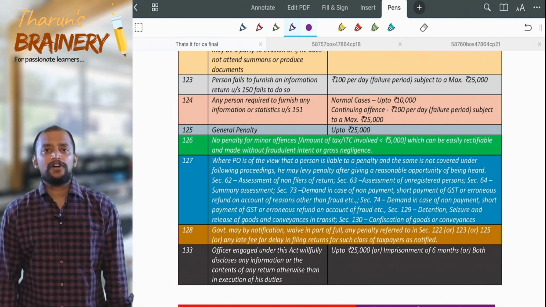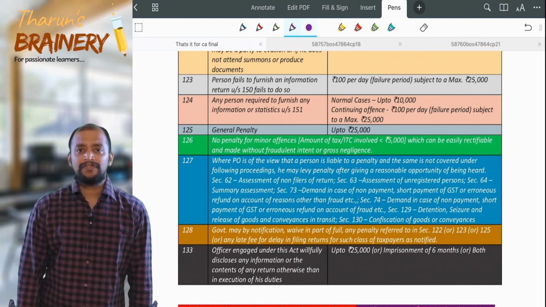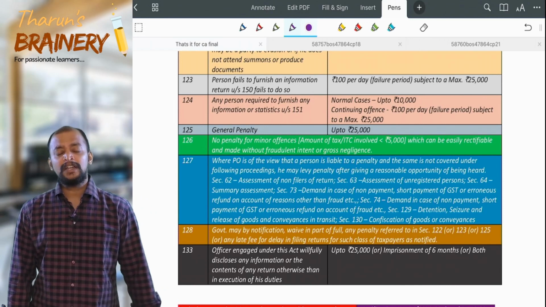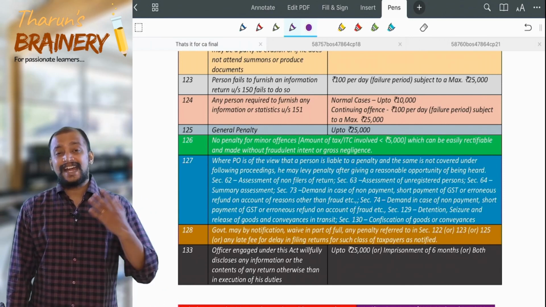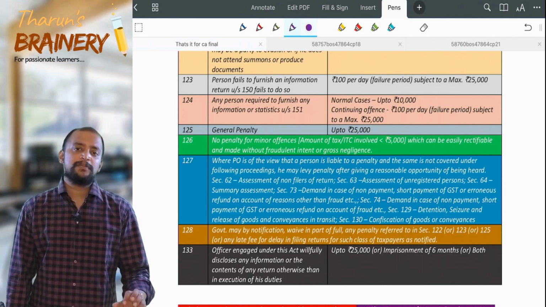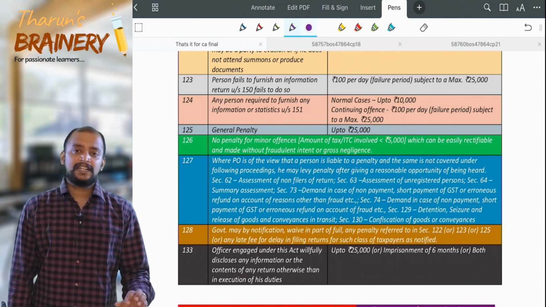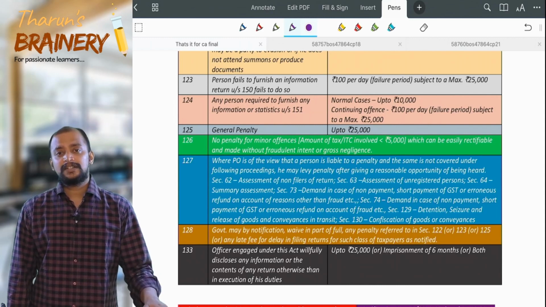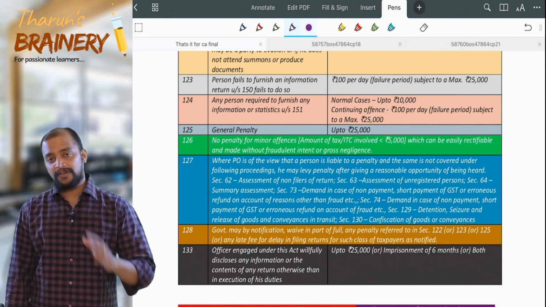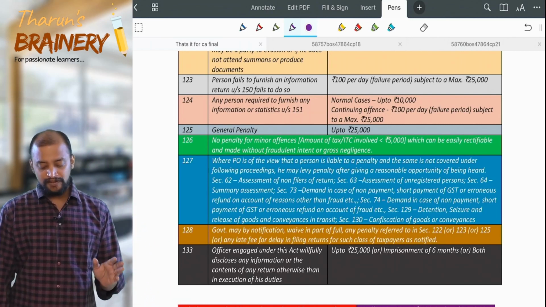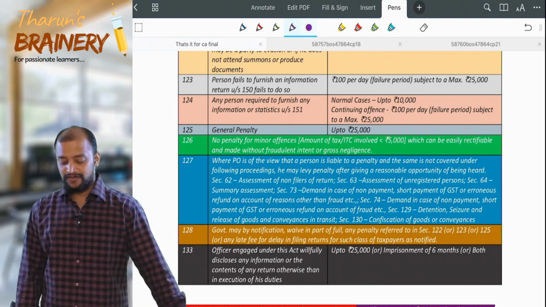This is usually on officers, any government officer or any person. So the commissioner asks a person to furnish statistics, and that person has not furnished them. In that case, if it is a first time offence, up to 10,000 rupees. If it is a continuing offence, 100 rupees per day for the failure period, subject to a maximum of 25,000.